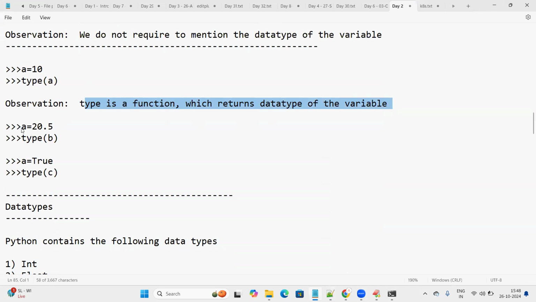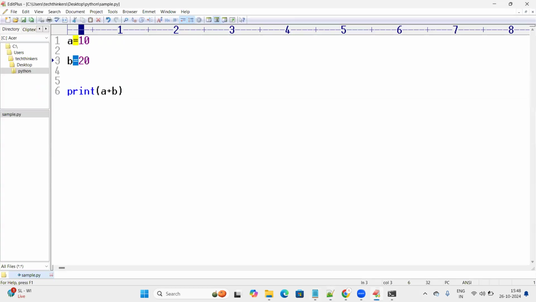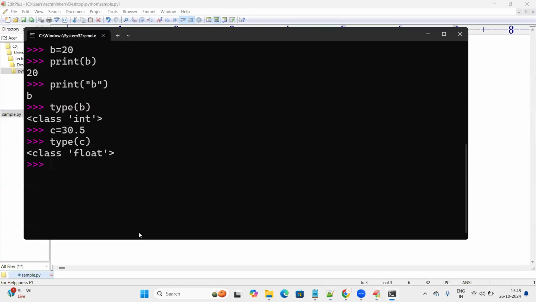Okay, you can see some examples. If A is equal to 20.5, let's understand. A is equal to 20.5, and I would like to print A. What is the output? 20.5.